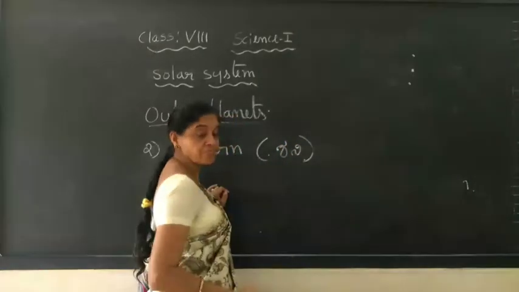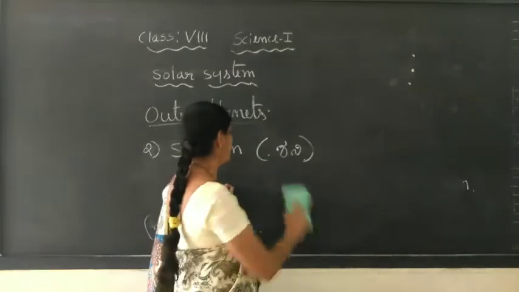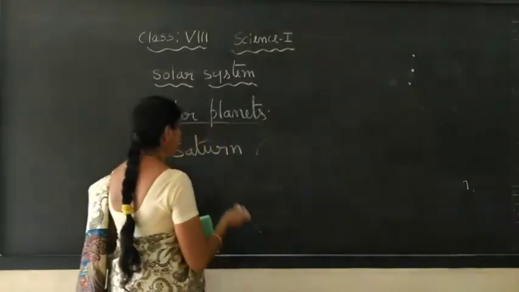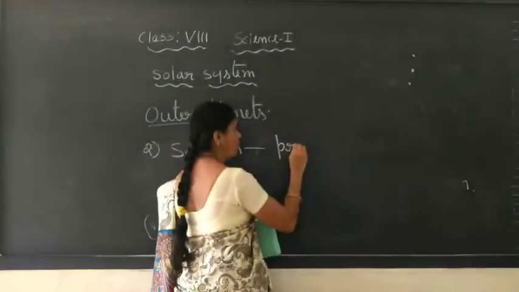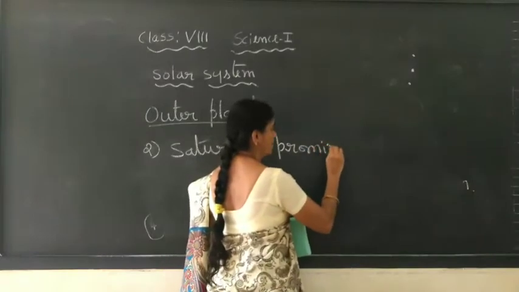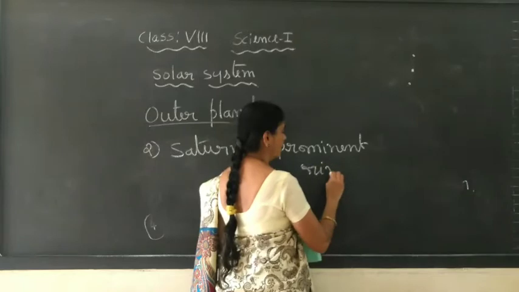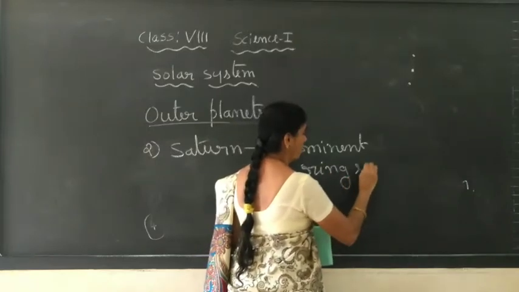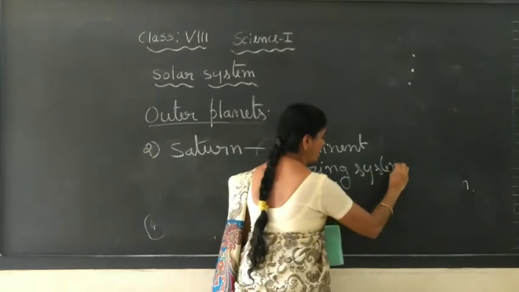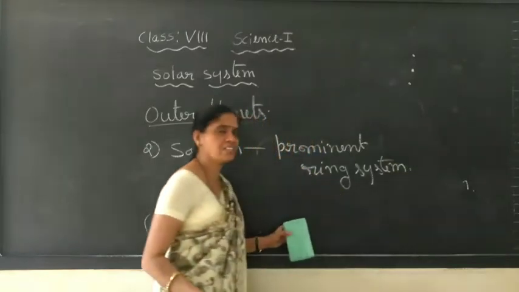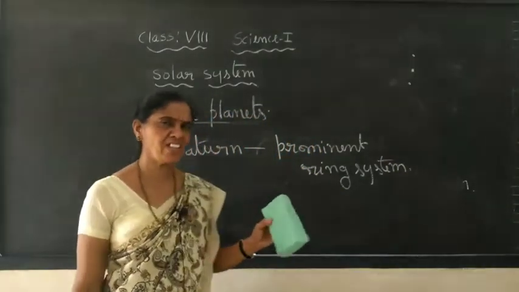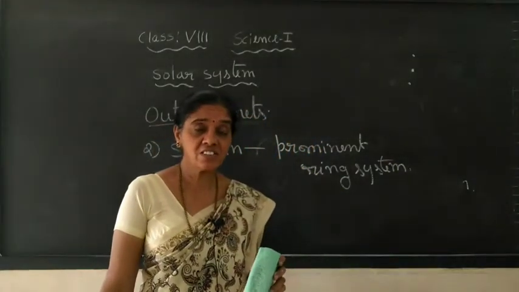It has a prominent ring system. It has a very good, clear ring system compared to other outer planets. In other outer planets, if you observe the ring system, it is very thin and cannot be seen properly.